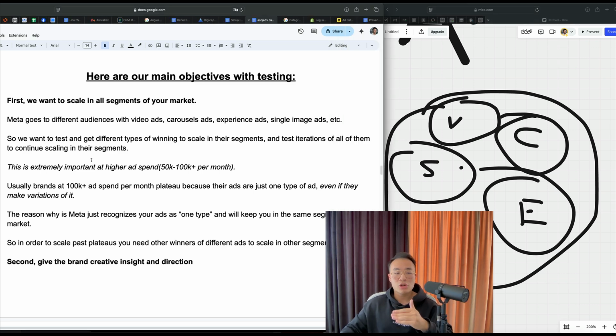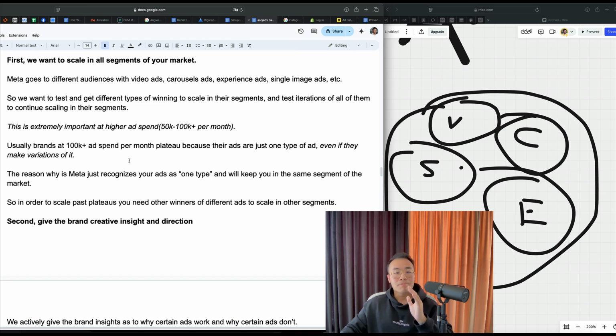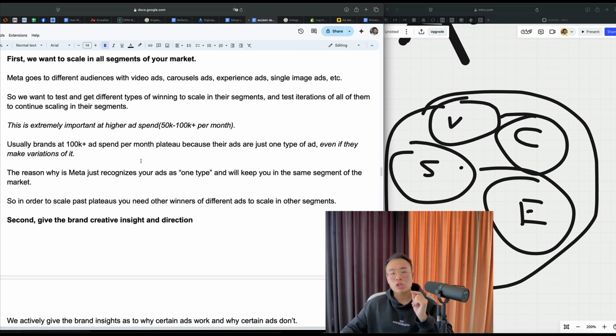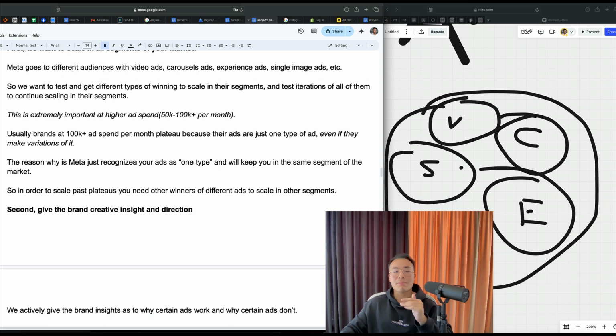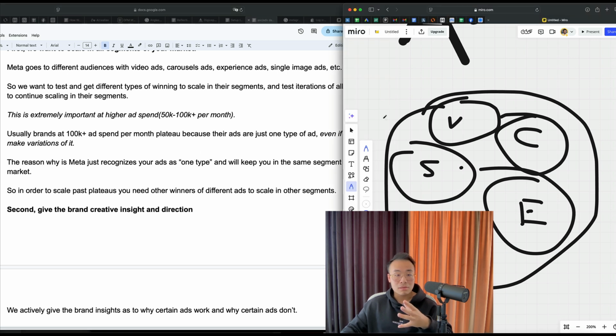Usually brands at 100K plus per month ad spend plateau because their ads are just one type of ad, even if they make variations of it. The reason why is Meta just recognizes your ad as one type and it will keep you in the same segment of the market. Let's say video works really well for you. You just make video variations. Well, in Meta's eyes, you're just using video ads. So they just keep serving you to the same segment.